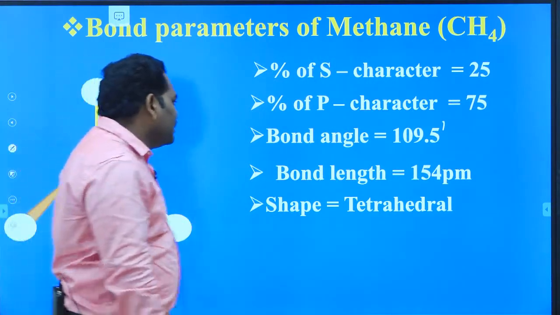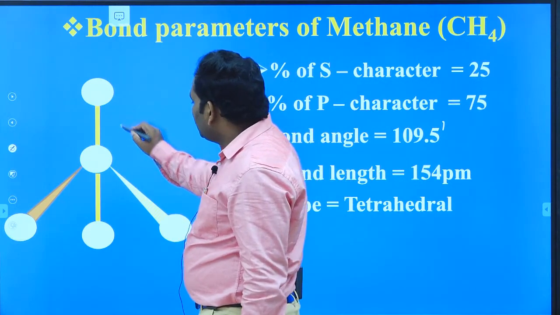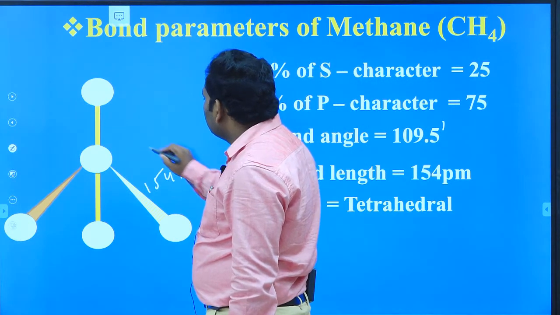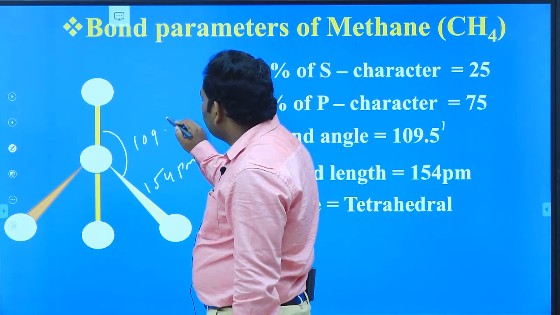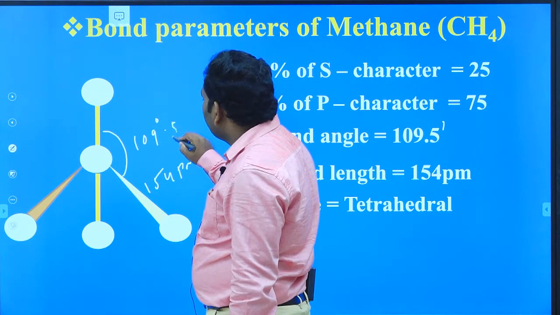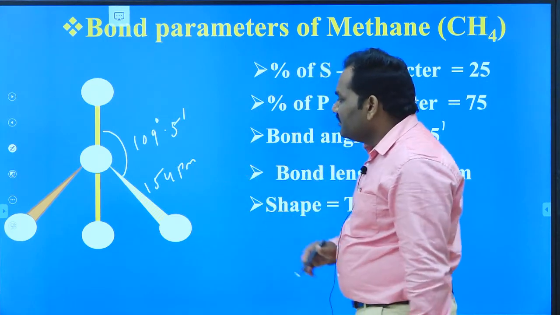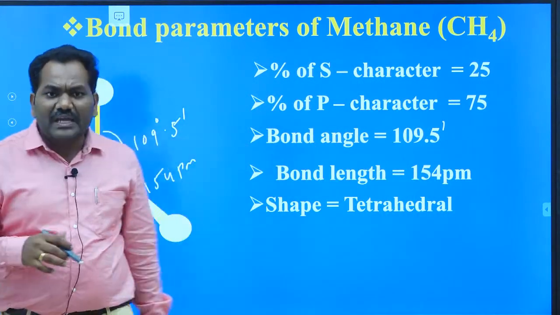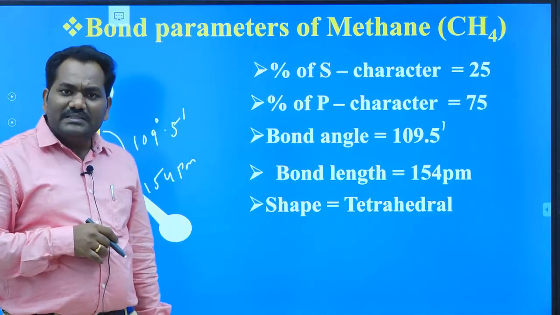Here, this is about the bond length. The bond length of every carbon is 154 picometers, and the bond angle is also 109.5 degrees. Okay, this is the shape of the molecule. Here in this carbon, all atoms are not present in the same plane.